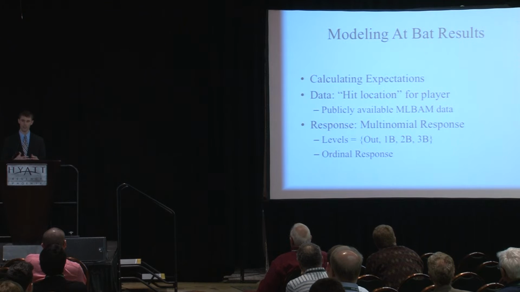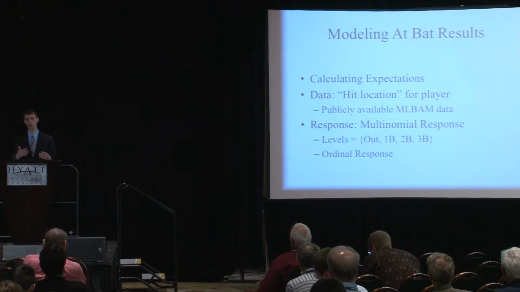Further, what's our response? Our response that we're trying to model is the result of the ball in play. So it's what could be called a multinomial response. So 4 levels. The result of a ball in play can be an out, a single, a double, or a triple. Now I know errors do exist, but for wOBA formulation, errors, generally speaking, or at least for these purposes, are getting lumped in with outs.